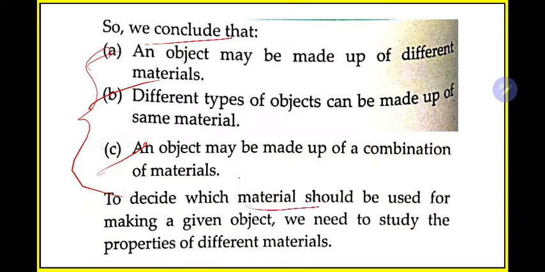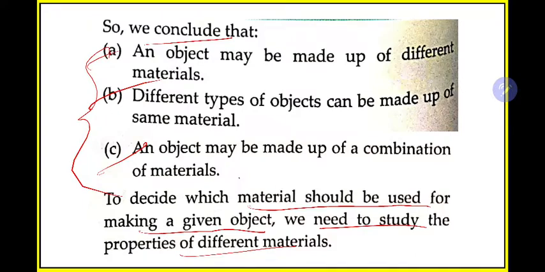To decide which material should be used for making a given object, we need to study the properties of different materials. So if you want to make a chair, you will not use, for example, water, you will not use potato for making chair. You need to know what materials you need. For making chair you need plastic, or you need wood, you need nails, isn't it?